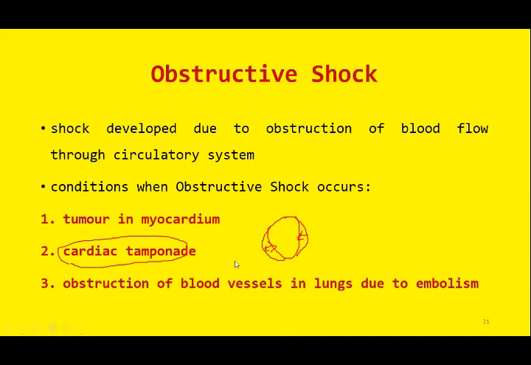Any other question? We still have 2 minutes. Please tell the slide number. Which slide are you referring to? Which slide number?